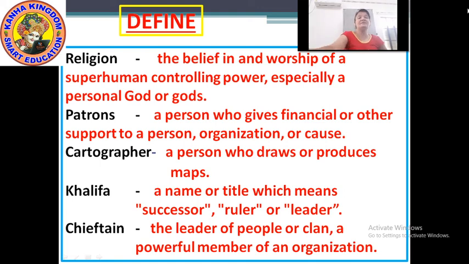Next, chieftain. The leader of a people or clan, a powerful member of an organization, is called a chieftain.